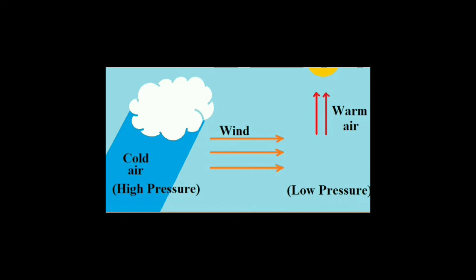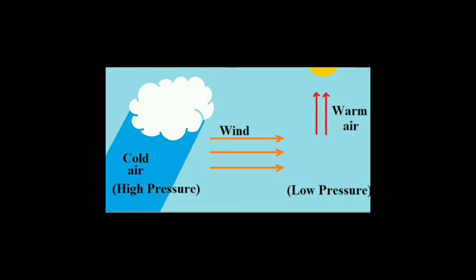Let us read what is written in the textbook. Air starts moving from high pressure towards the low pressure area in the horizontal direction. This moving air is called wind. So wind is defined as moving air. Air moving from high pressure to low pressure is called wind. This can come for fill in the blanks: wind moves from dash to dash pressure. What should you write? Wind moves from high pressure to the low pressure.